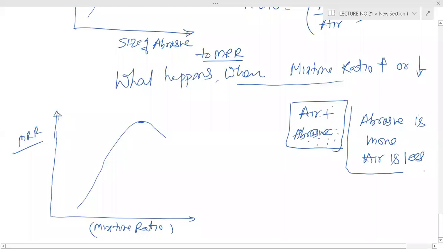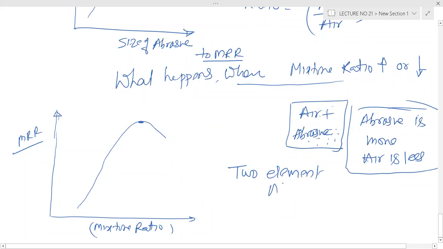This is one way to increase the mixture ratio. When this ratio is increasing, it means more abrasive. So I said we have two functions, two elements.